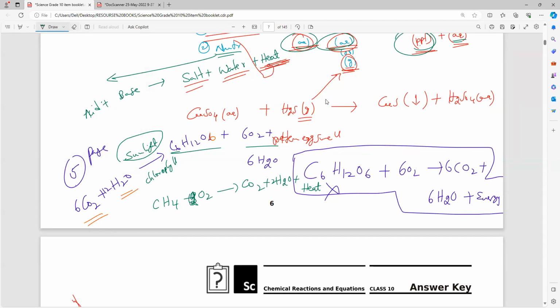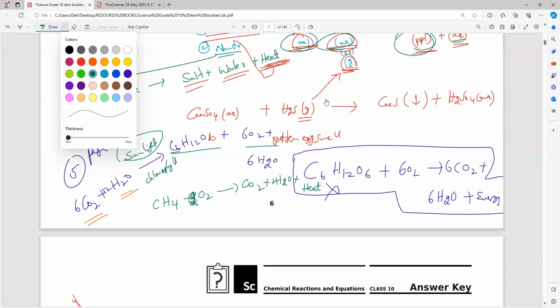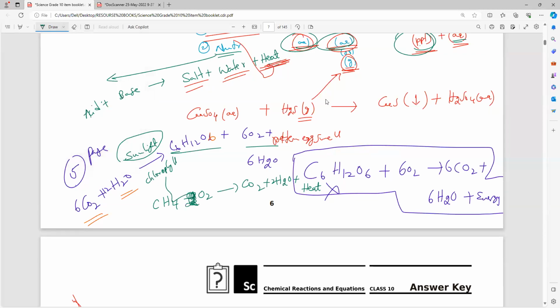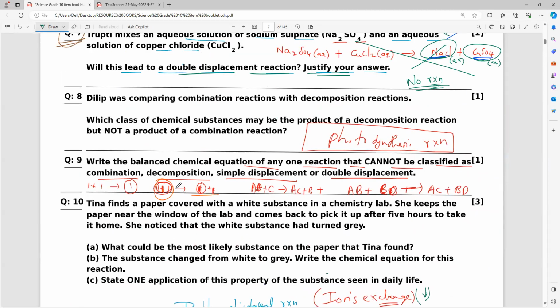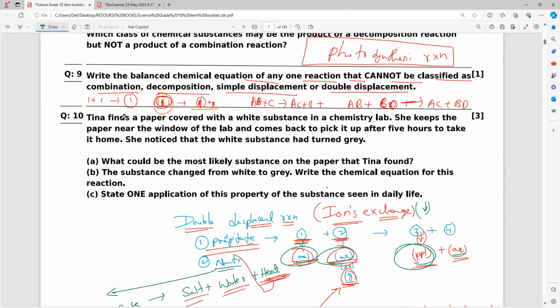It is not a displacement. It is not a double displacement. It is not some other type. So that is why we can say, note this word, everybody. Which reaction is not a combination, decomposition, simple displacement, double displacement? Burning of hydrocarbons. Note that word, everybody. Write that point.